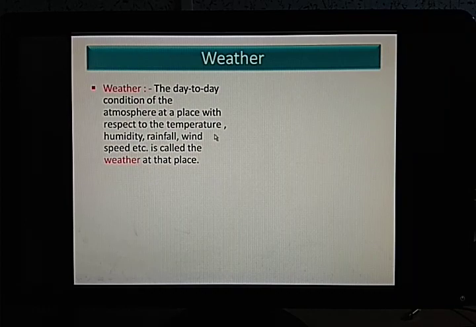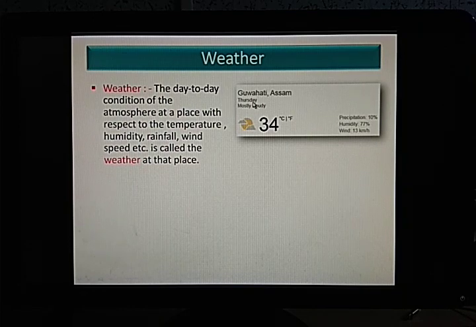Temperature we all know. Mostly we are focused on today's temperature, how hot it is, how cold it is. But there are also other factors like humidity, rainfall, wind speed. All this determines the weather condition for the day, or the weather condition of a particular place. So this is shown to us in the news channel and the weather forecast, or even nowadays in your smartphones there is a weather widget or weather app that you can install, and you can check for yourself what is the current weather report in your location.